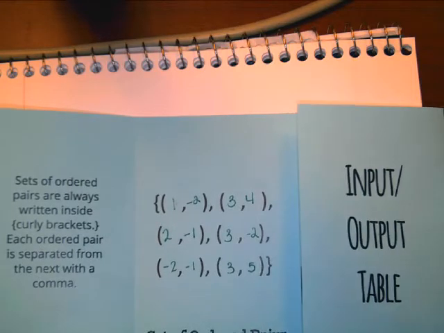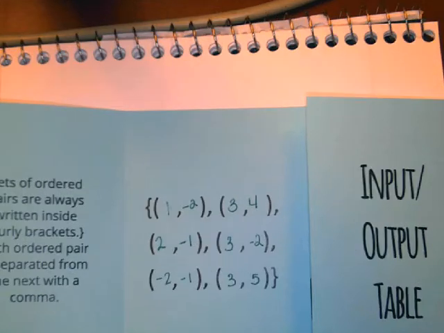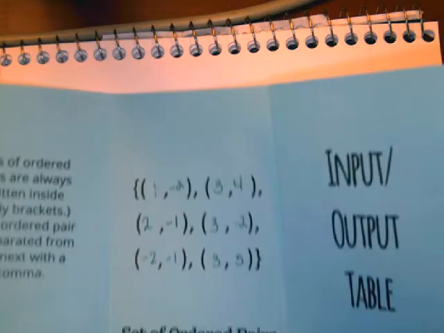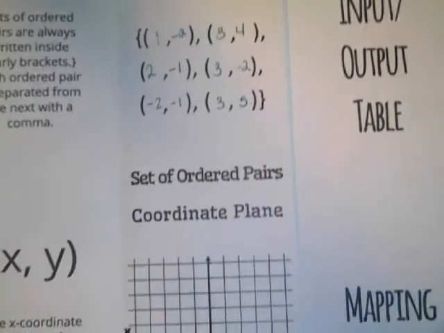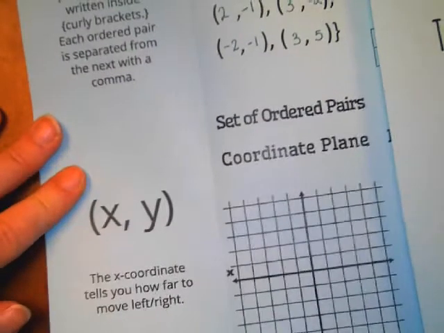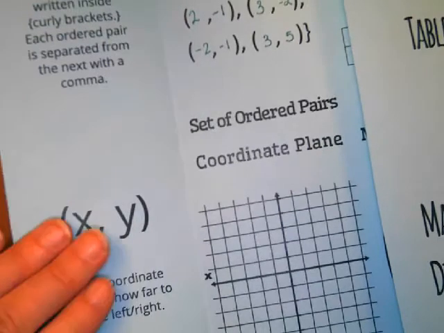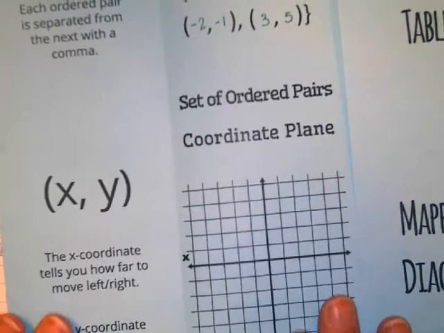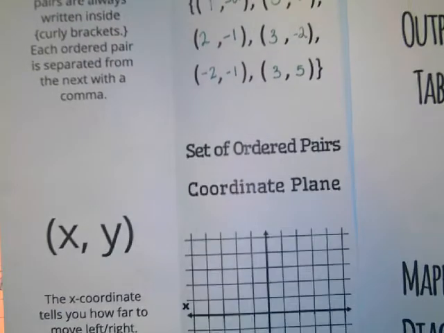So how else can we show this relationship? Another way to show this relationship is on a coordinate plane. Remember, a coordinate plane is the x and y axes. Right? Let's readjust here. So the coordinate plane is the x and y axes, right? So we can plot our ordered pairs.